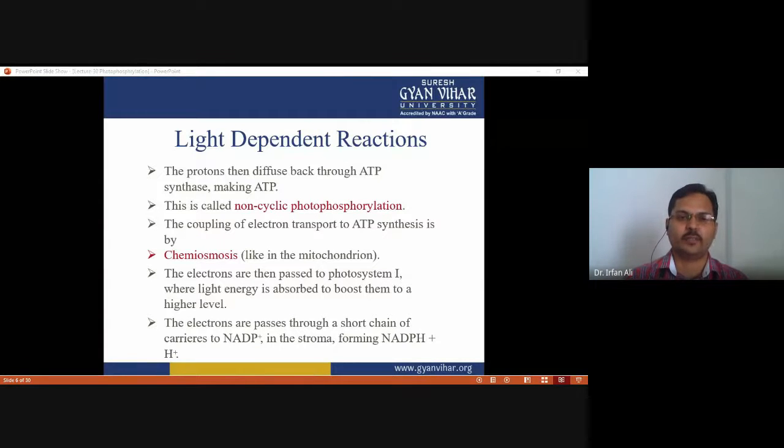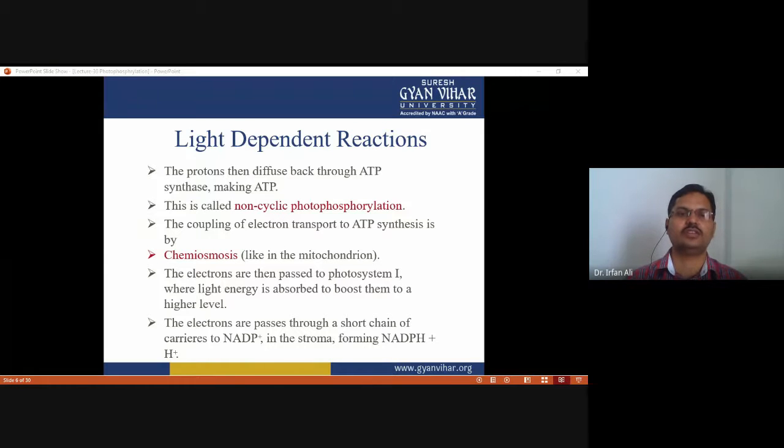The protons then diffuse back through the ATP synthase, the same as in the electron transport chain. When the proton gradient is established, the protons come back through a specific channel called ATP synthase. When the protons come in through the ATP synthase, ATP synthase produces ATP from ADP.